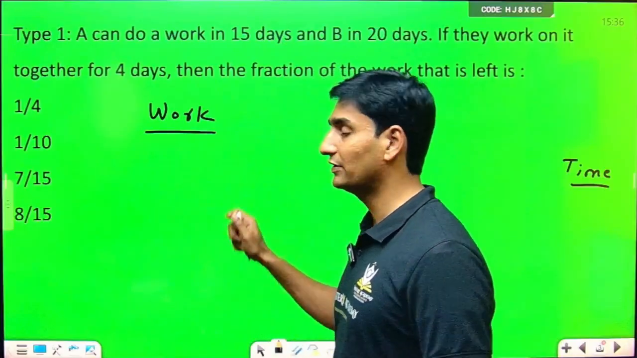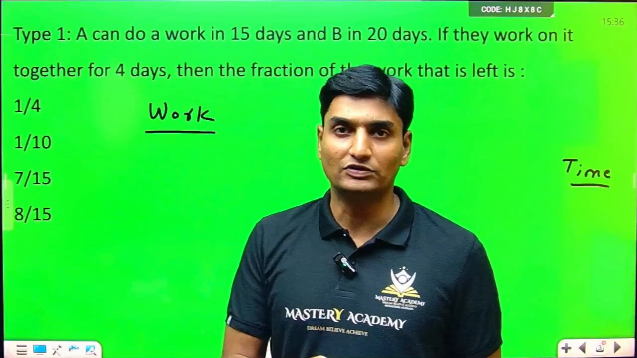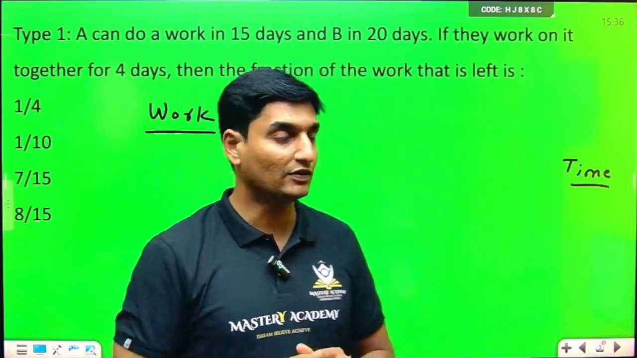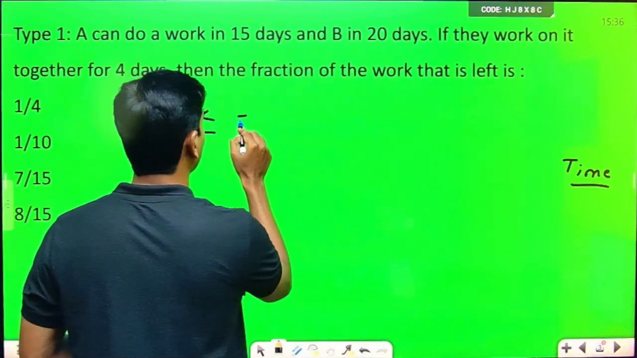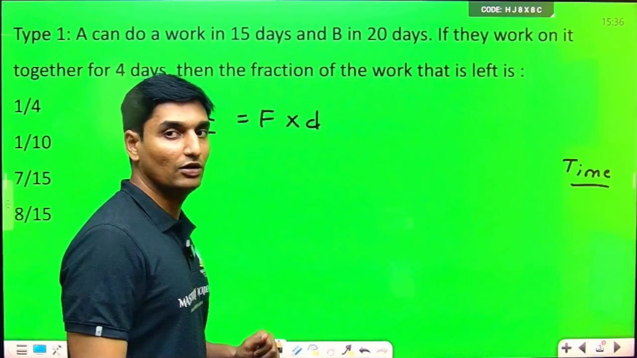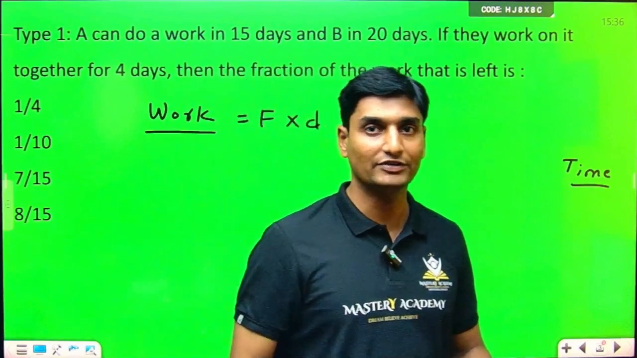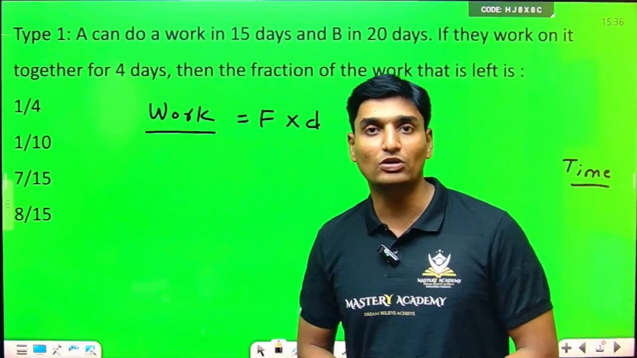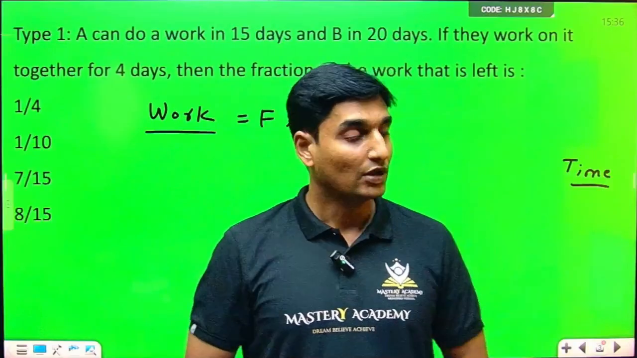So work basically is nothing but the force required to move an object. On a short basis, work can be written as force into displacement. This is the formula for work that we have already studied in physics. The same formula applies here too, but only in a mathematical sense.